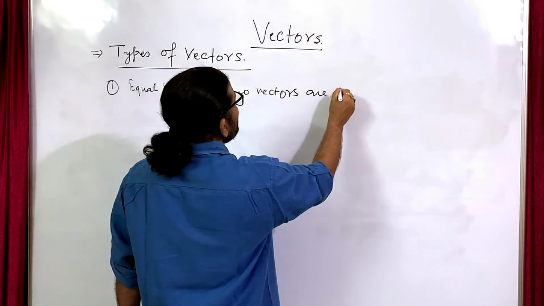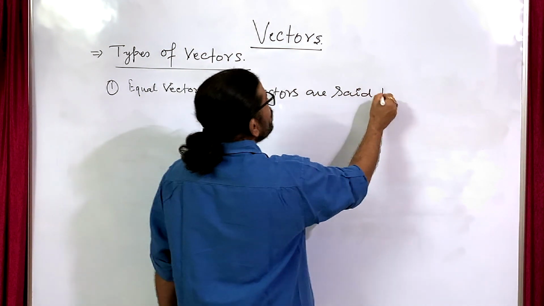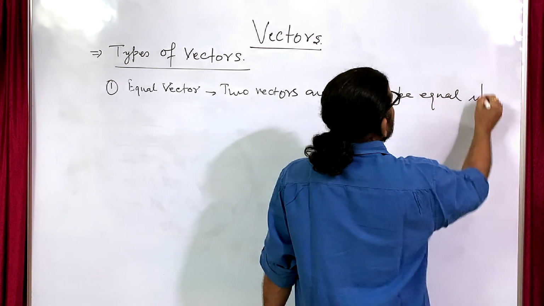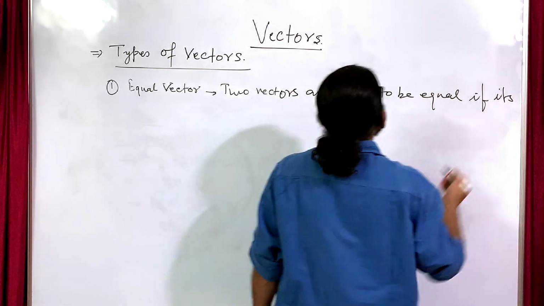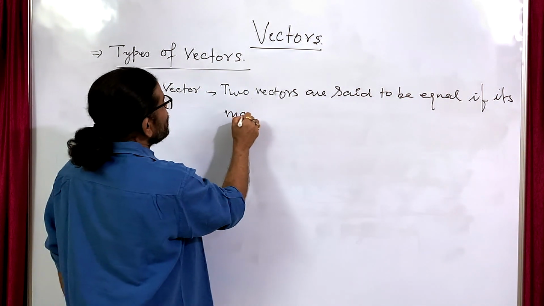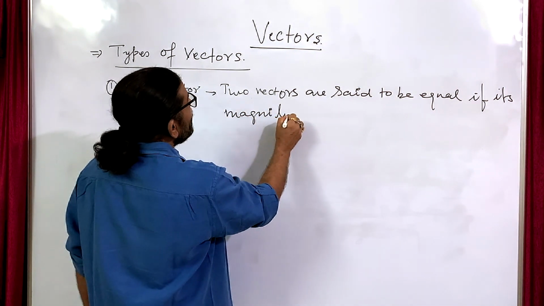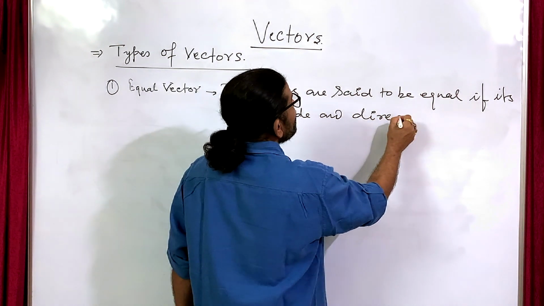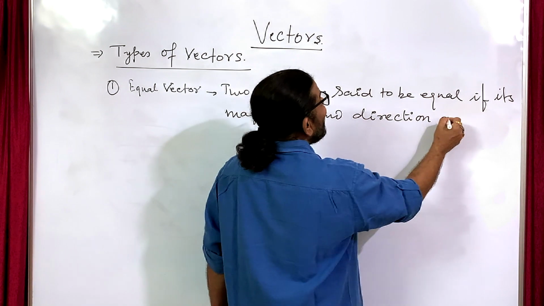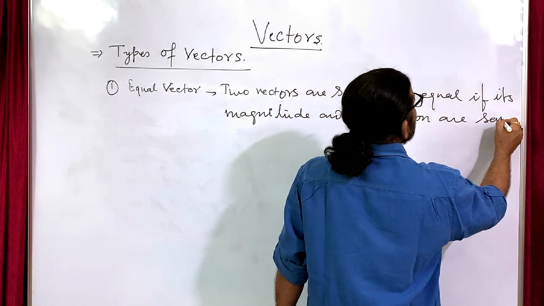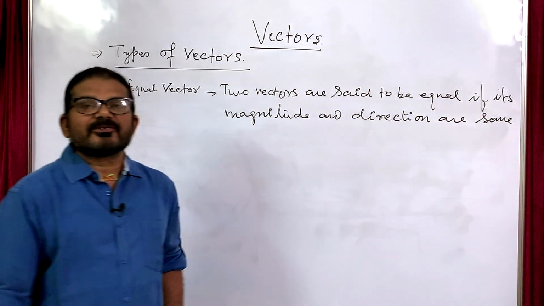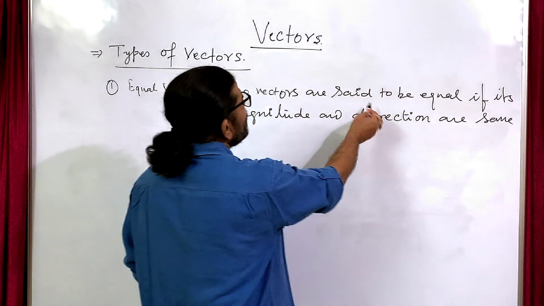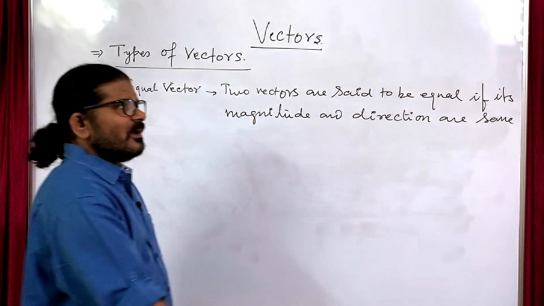Two vectors are said to be equal if their magnitude and direction are the same. Then we say two vectors are equal vectors.